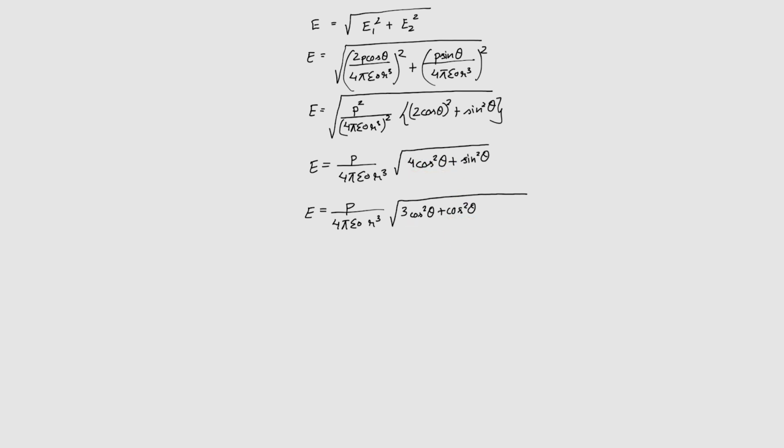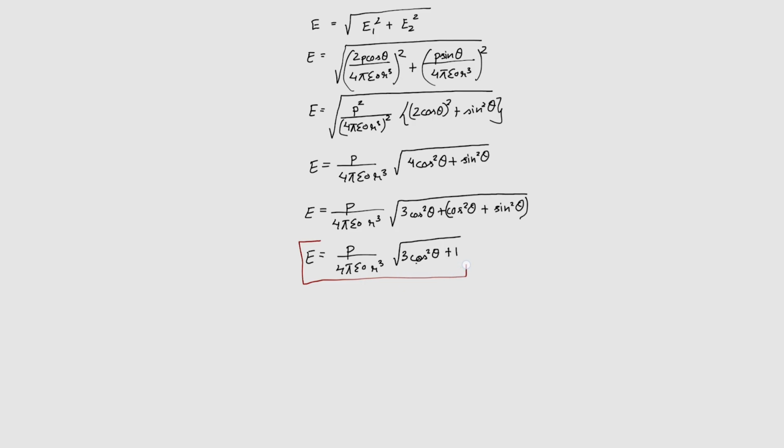Then we have sine square theta. Now cos square theta plus sine square theta equals 1, the trigonometric identity. So this simplifies to P divided by 4 pi epsilon naught R cube, root over 3 cos square theta plus 1.